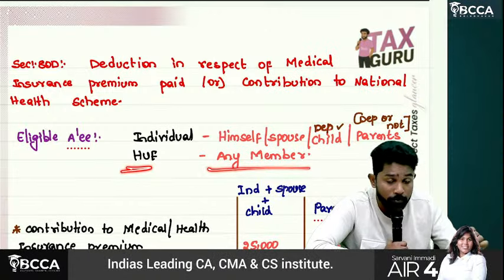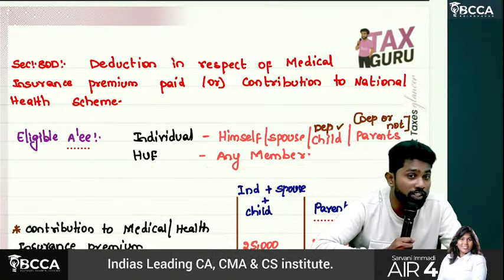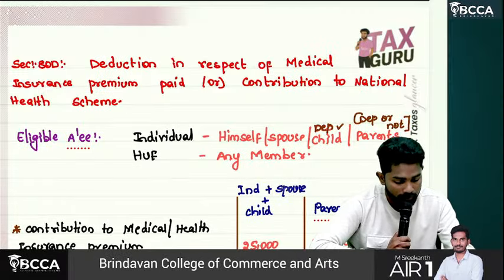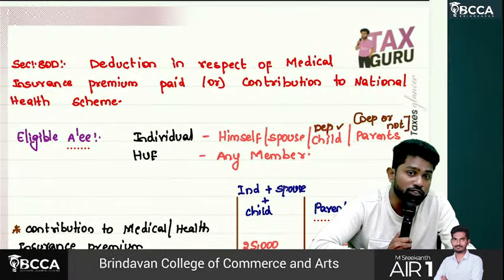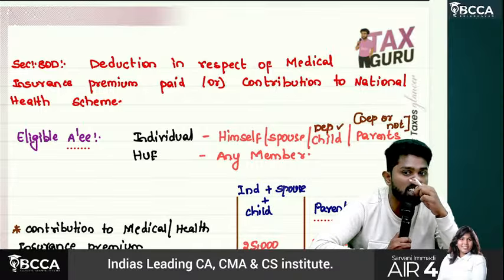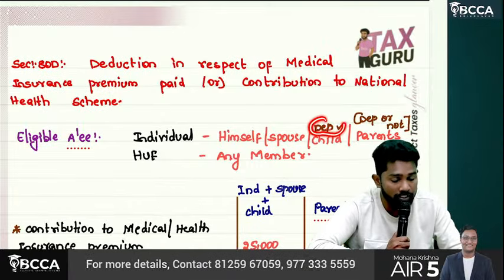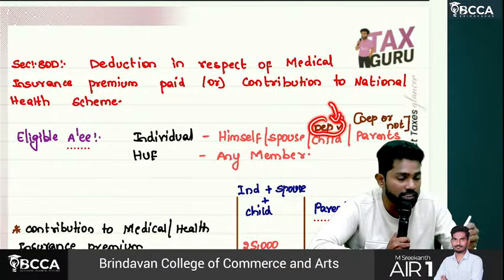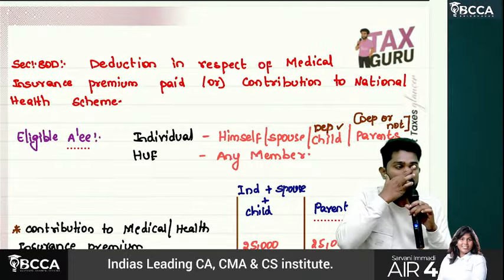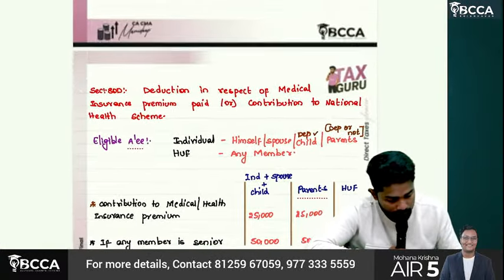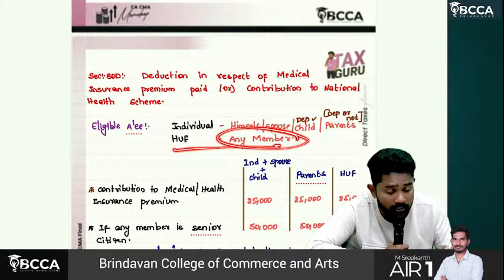HUF, any members. Sir, medical insurance you can now take for parents also. Life insurance, not for parents. Life insurance is for dependent and even for independent children, but medical insurance only for dependent children. Here no independent are covered. Only for dependent children only medical insurance. Life insurance is for dependent children as well as independent also. HUF could take it for any member.